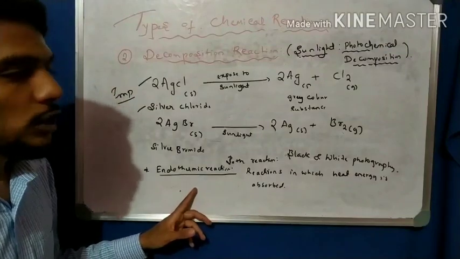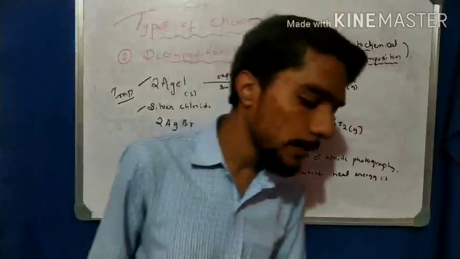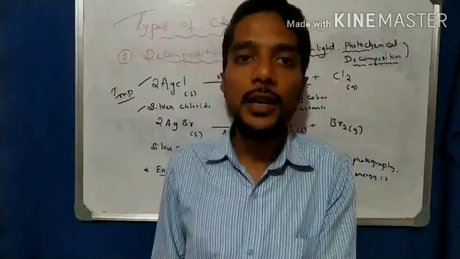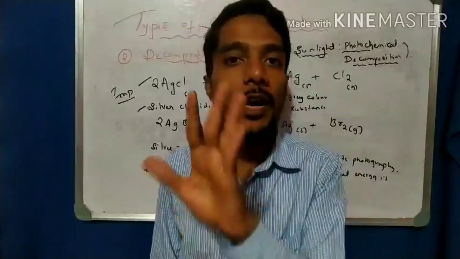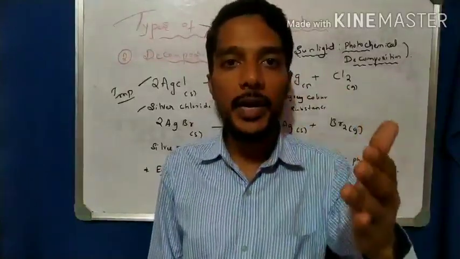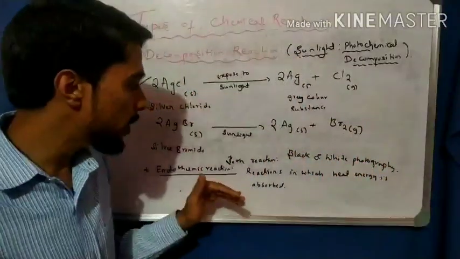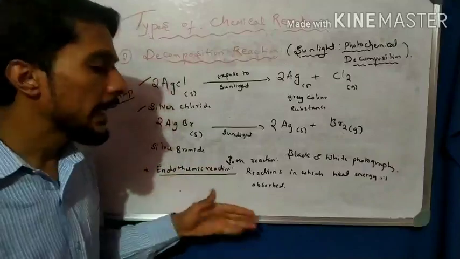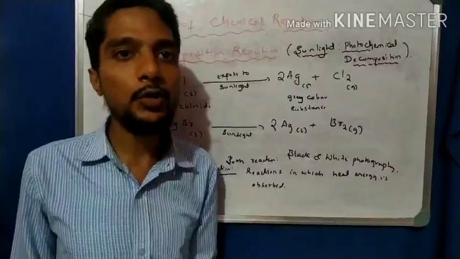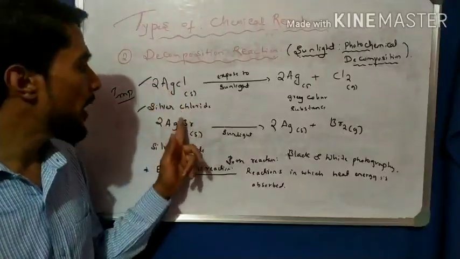So an example of an endothermic reaction is both these equations. In simple terms, in a combination reaction, calcium oxide reacts with water to form calcium hydroxide, where heat is liberated. It is called an exothermic reaction. Now come to the next one, the endothermic reaction, where heat is absorbed. An example is AgCl and AgBr.